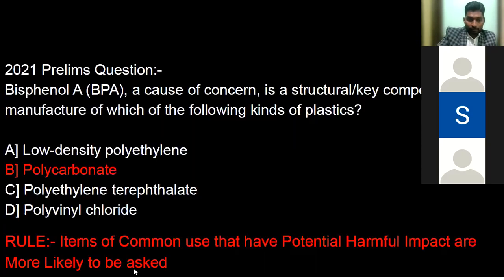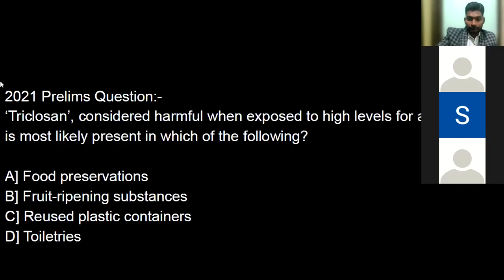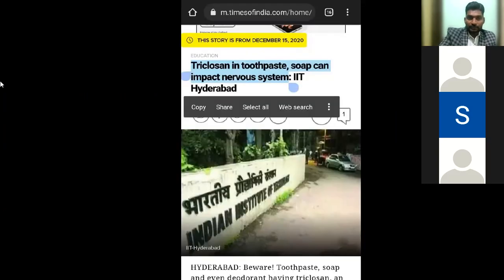Remember the rule? Yes, sir. Items of common use are more likely to be asked. And this is the news piece that was already there, available before the very exam. Now, does it make sense if I tell you that we could have known about triclosan beforehand, and this question shouldn't have appeared that surprising to us? Does it make more sense now, guys? Yes, sir. It makes sense. And as you can see the date here, it's December 15, 2020, and the exam was held in 2021, right?